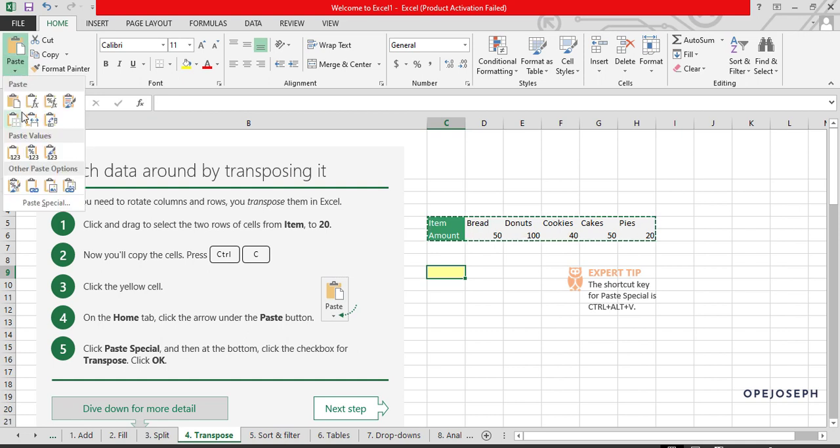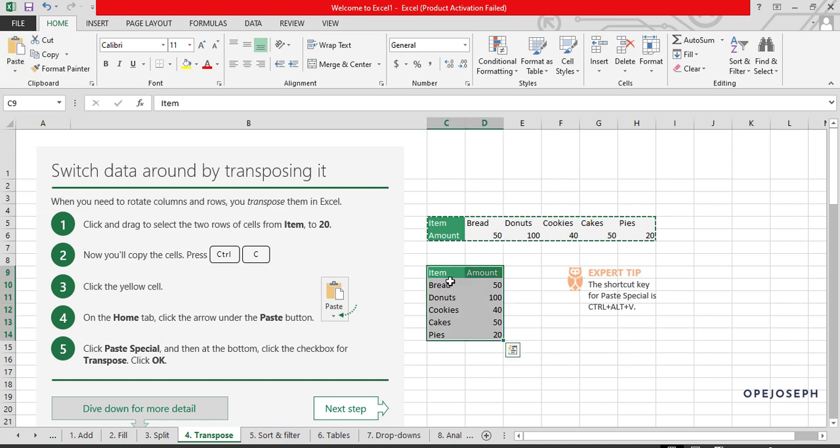So under this, you see, there are different options under paste. What I'm going to do now is select paste by transpose. This is it. You can hover your mouse on it to see what is there. Paste by transpose. See now what paste by transpose did. Very fast. It just transposed this mini table.